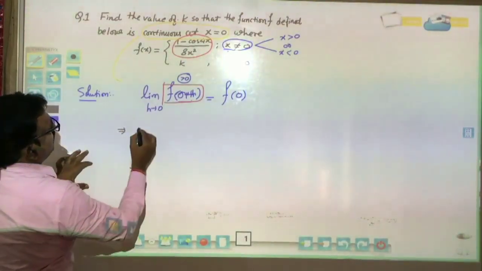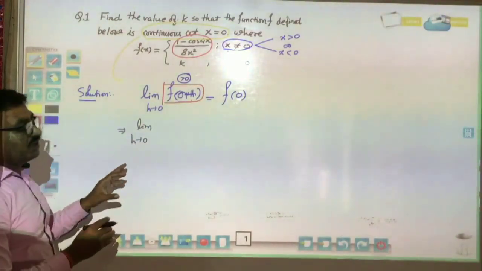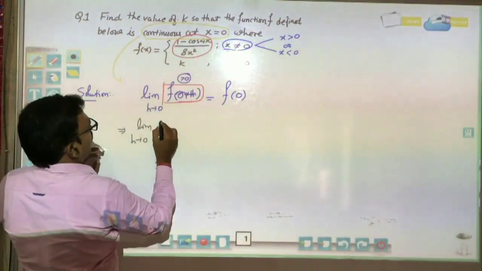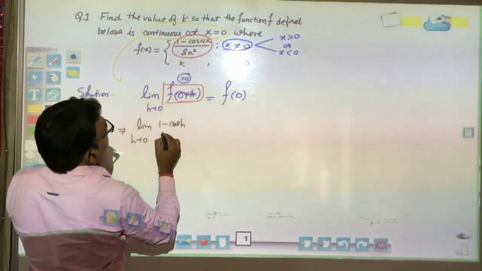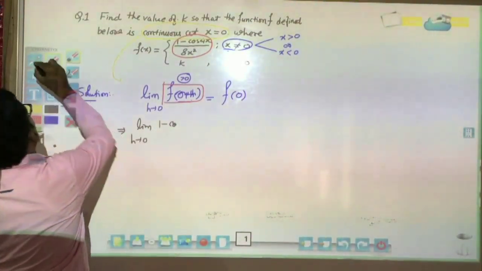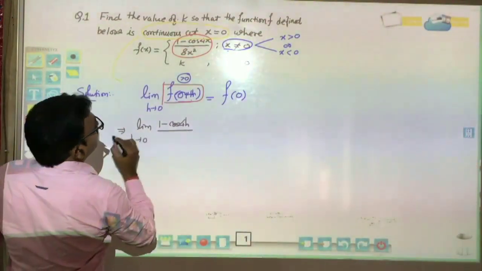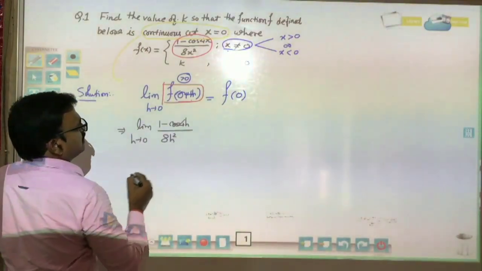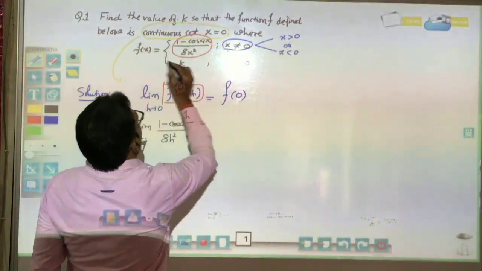So now it will be limit h tends to 0, with 0 plus h, the function represented in this form: 1 minus cos 4h divided by 8h square is equal to f of 0.